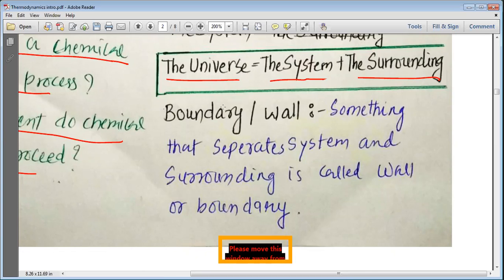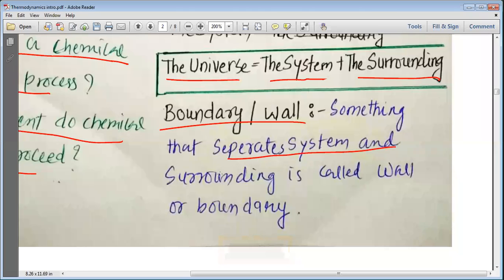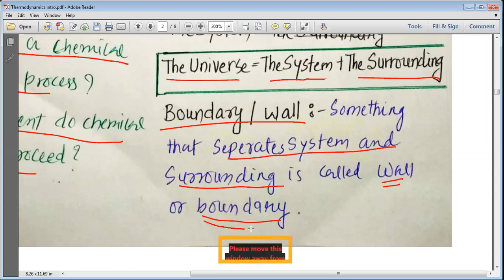Now a very important point we need to study here is about the boundary or a wall. Something that separates system and surrounding is called a wall or boundary.